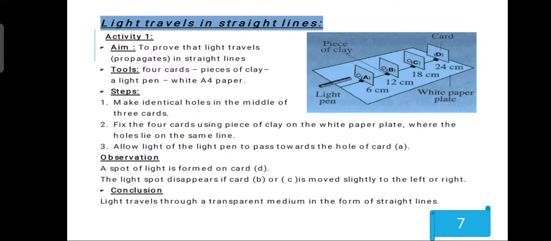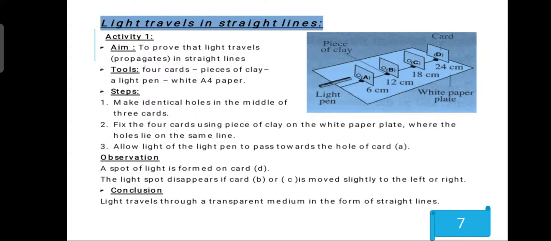The steps: make an identical hole in the middle of these 4 cards. Fix the 4 cards using pieces of clay on the white paper plate where the holes lie in the same line. Allow light from the light pen to pass towards the holes of the cards.